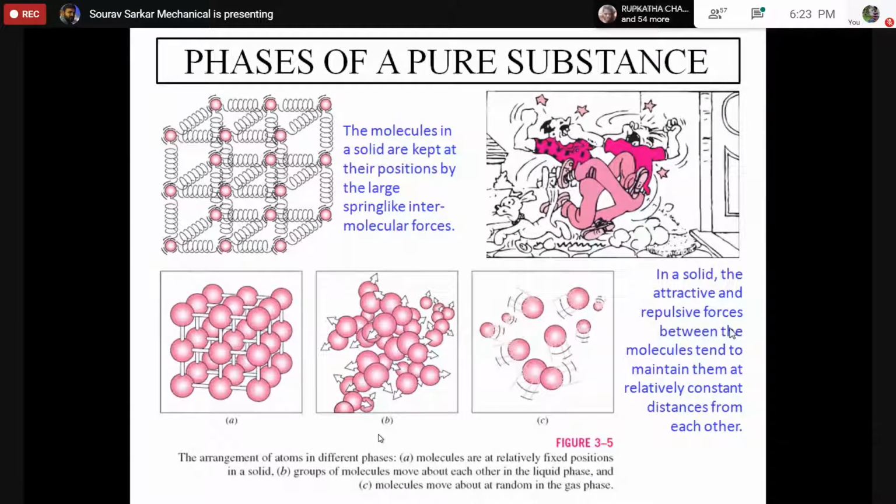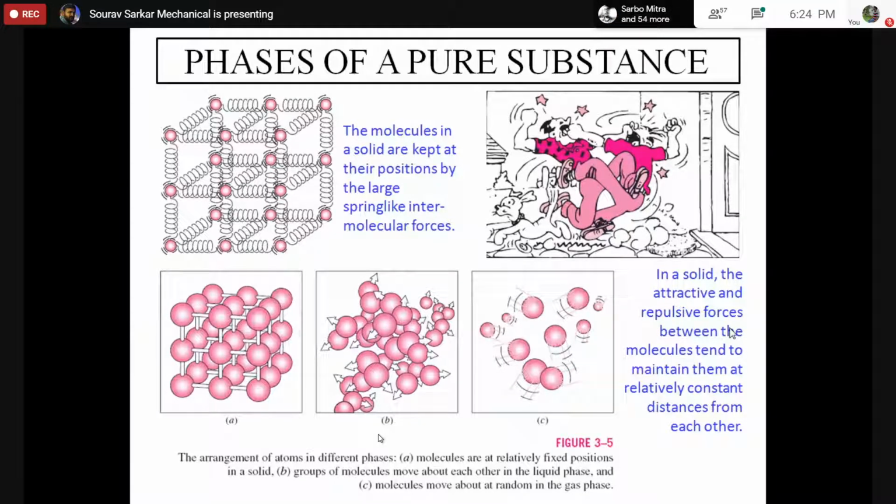And what is a phase? The phase should have a fixed interface, like a fixed boundary. We can look at the water level as the phase boundary. It is the boundary between two phases. If in a container, vapor, water and ice are present simultaneously, you can say this is a 3-phase system. 3 different phases are present.